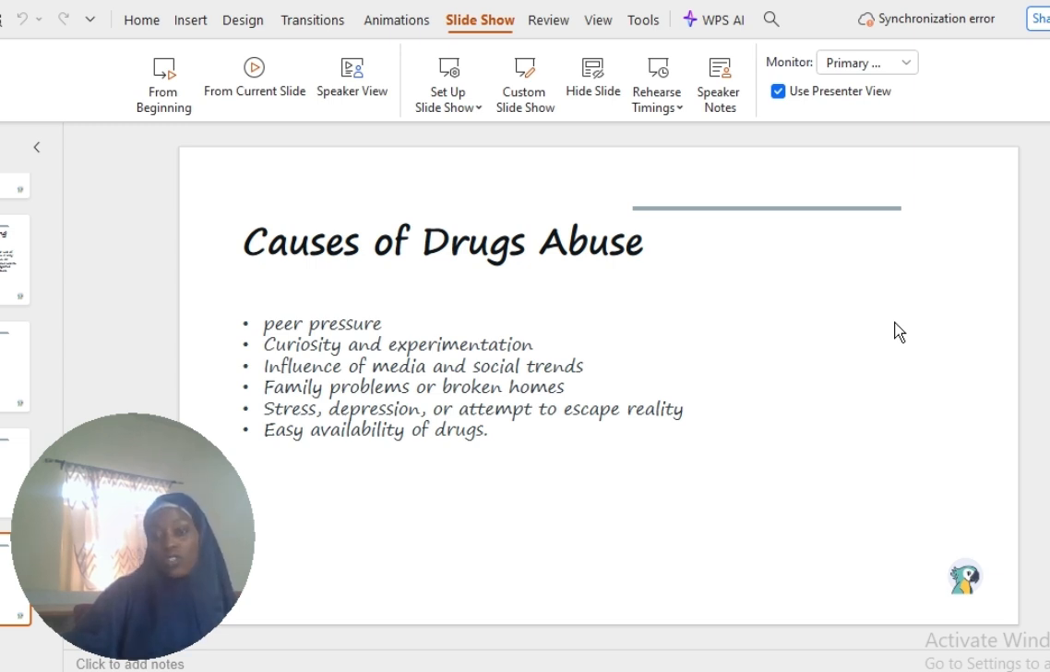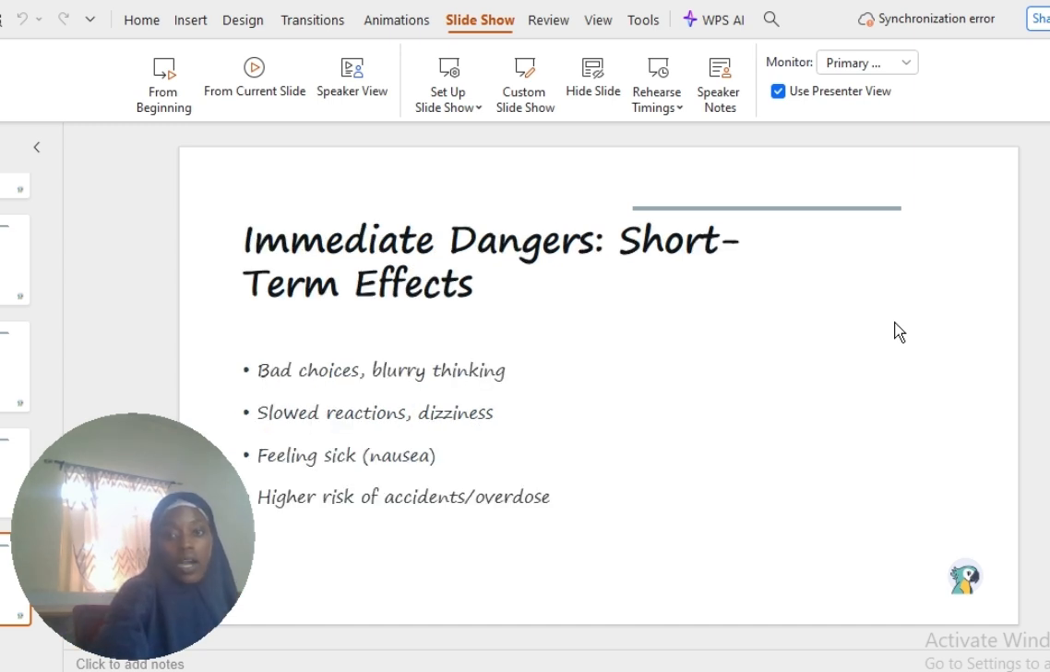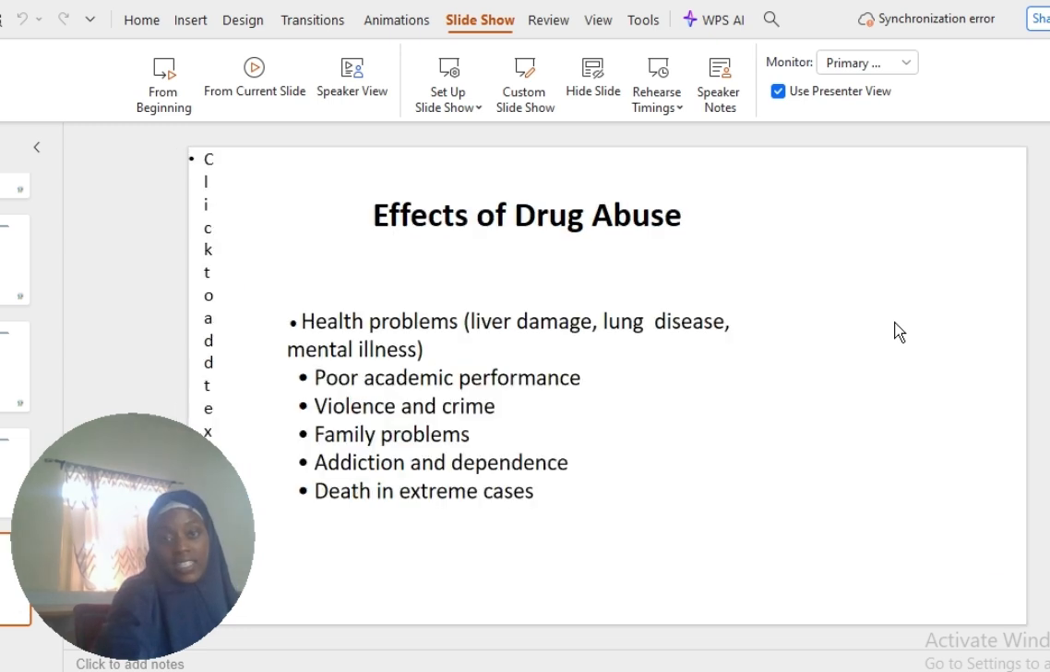Then we have influence of media and social trends, family problems or broken homes. Please, if you have a family problem, it is not for you to resort to drug abuse, stress, depression, or attempt to escape reality. Easy availability of these drugs can also lead to drug abuse. Now, what are the effects? We have the short-term effects: bad choices, blurry thinking. You see them, they make unnecessary or bad decisions. They don't think properly. They become instantly busy. They start feeling sick, and then when they drive, they can easily engage in accidents as a result of overdose.